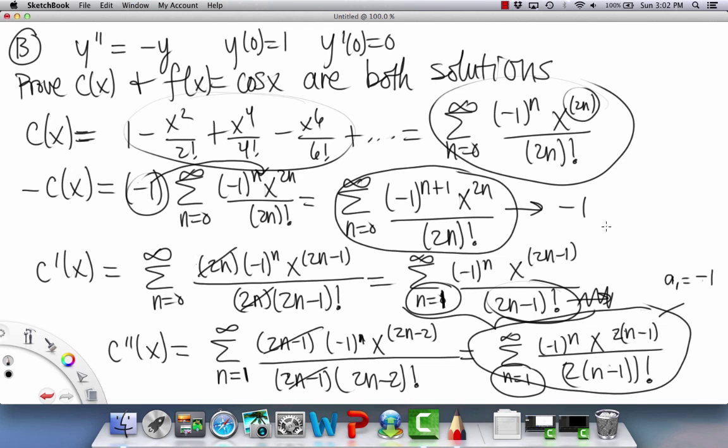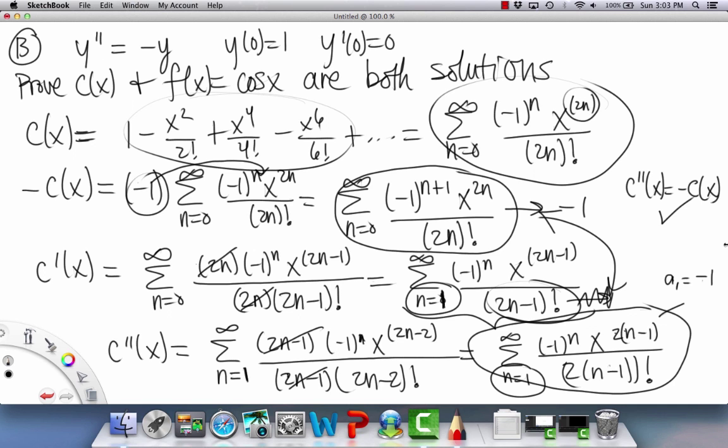So basically we have confirmed that for c of x, c double prime of x equals the negative of the original function. That's the first part of a whole lot of parts that we have to prove.